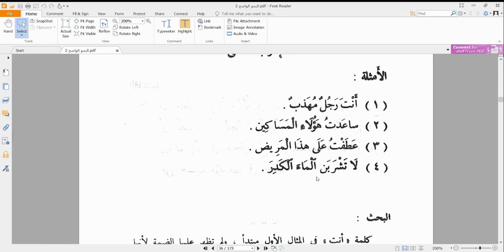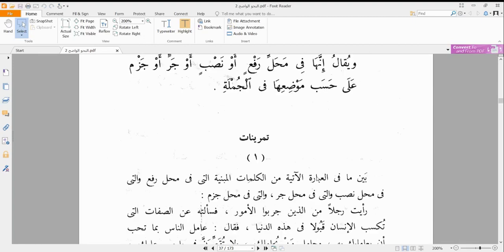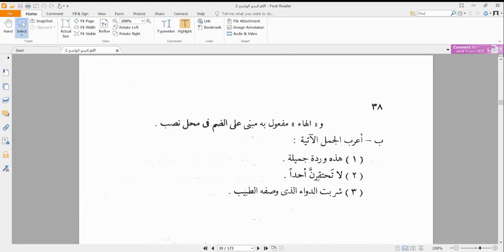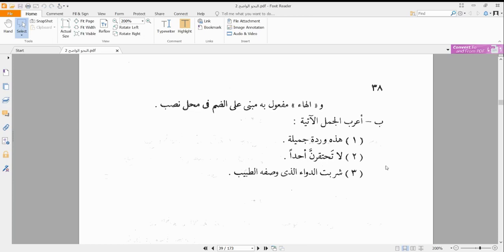So i'rabul mahalli once again occurs when we have something that is mabniyu standing in a place of i'rab. We can also practice with a further example. If we go to page 38 of our text, you can look at a'rib al-jumal al-atiya. You can do an i'rabul mahalli for these mabniyu words that are here: hadhihi, tahtakirunna, or alladhi. These are all ismu mabniyun, but they are standing in a place of i'rab.